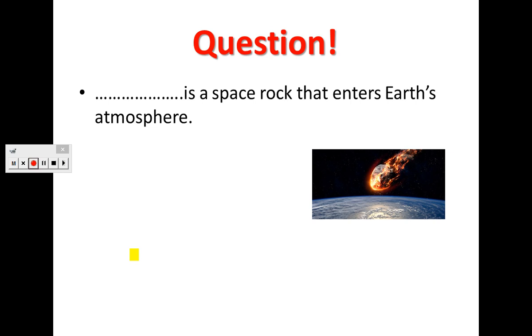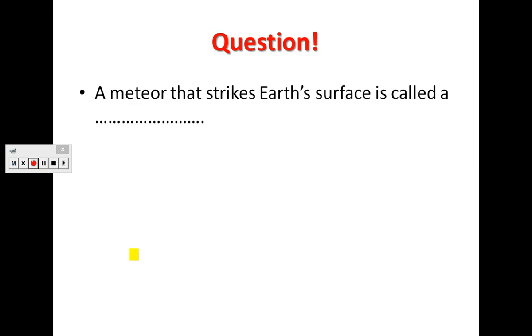We have a question here. What is a space rock that enters Earth's atmosphere? He said it just enters the atmosphere of the Earth. It didn't strike Earth. A meteor, great job. A meteor that strikes Earth's surface is called a meteorite.